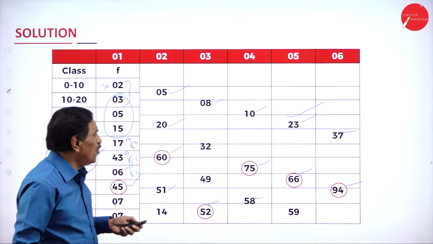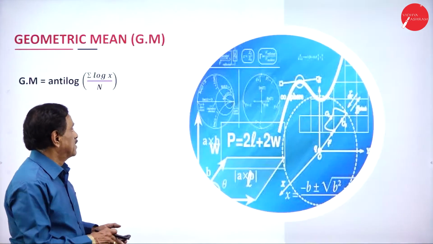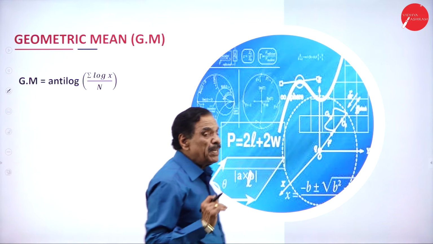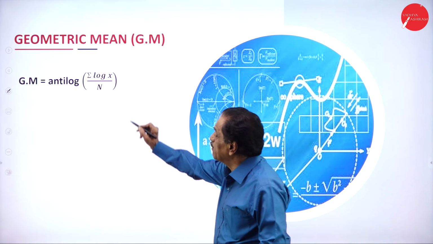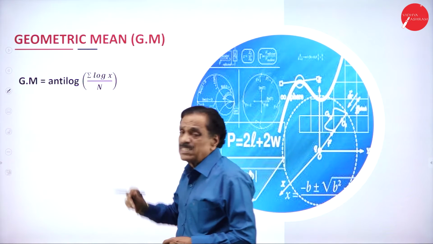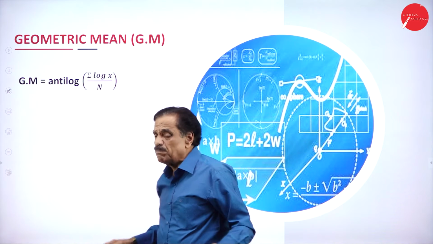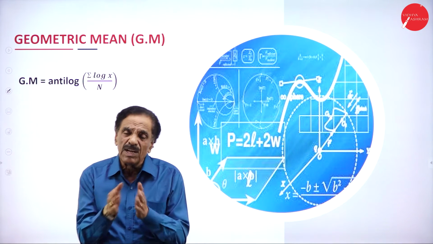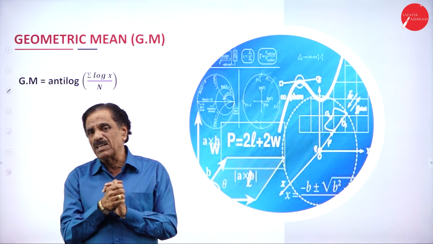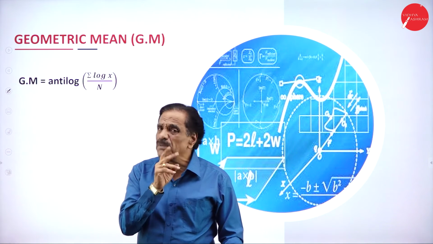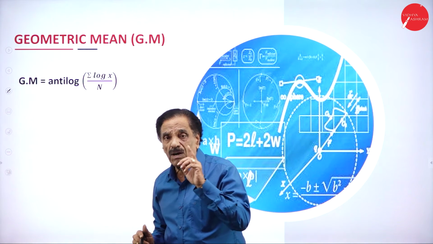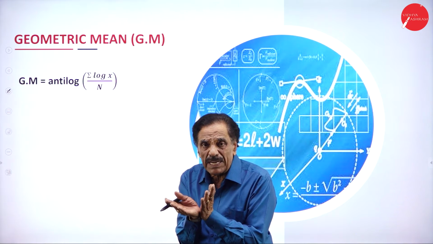Then you move on to geometric mean. Geometric mean is equal to anti-log of sigma log x divided by n. So we have to find out what is called logarithm. In logarithm, you have numbers like this. You say one is called the characteristic, another is the mantissa.